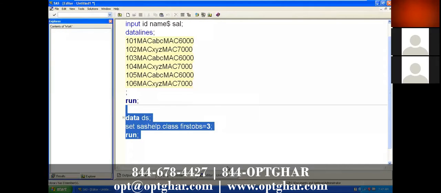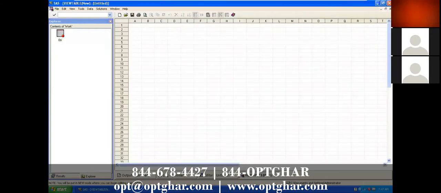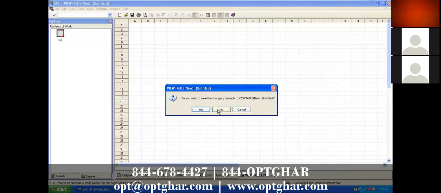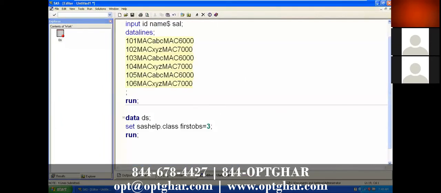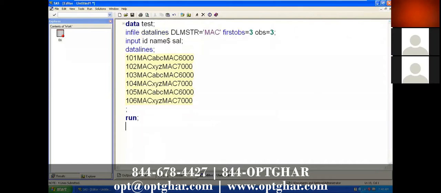First, I want to delete this data set. Now again, I'm executing this SAS program. So you'll get the error. Now, this is about these options in the infile statement. Do you have any doubts with this infile statement?